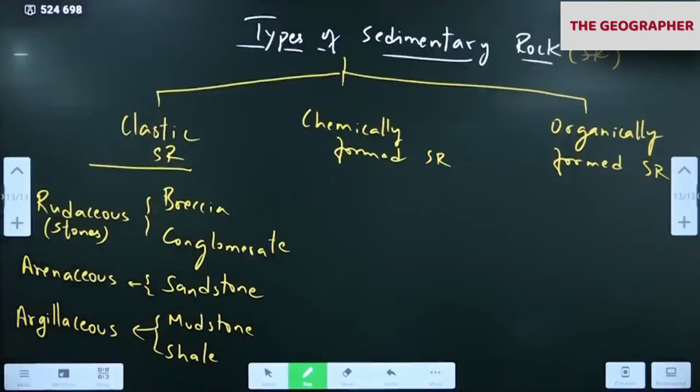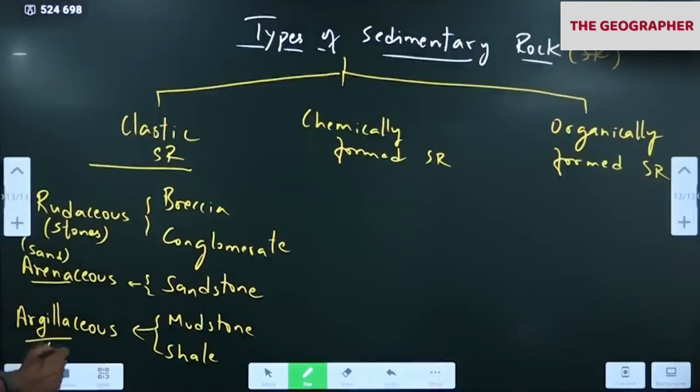Okay. So they are asking this now, what I wrote now. What is arenaceous, argillaceous and rudaceous? This level they are now. UPSC, what they are doing, they are making it too technical. If they ask this, correct, again further technical. So as a result, they are asking basics. How to classify clastic rock? Not given in books, but I have told you. Rudaceous contains stones. Arenaceous contains sand. Arena means sand.